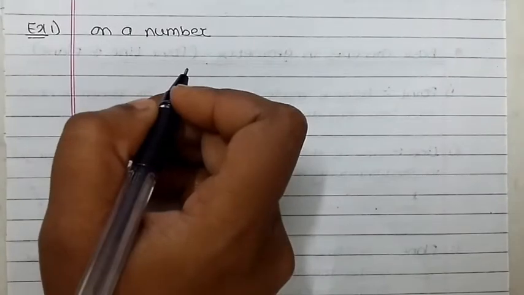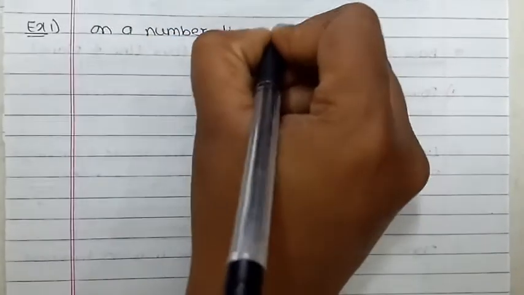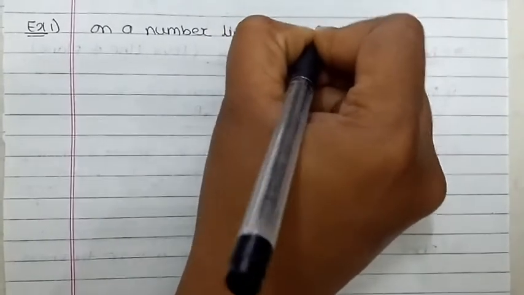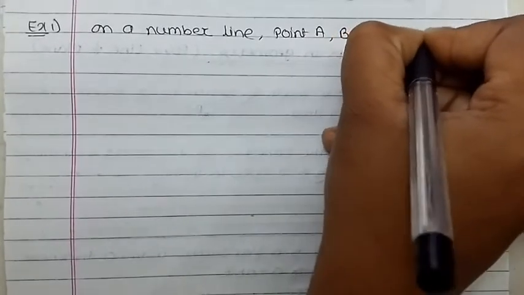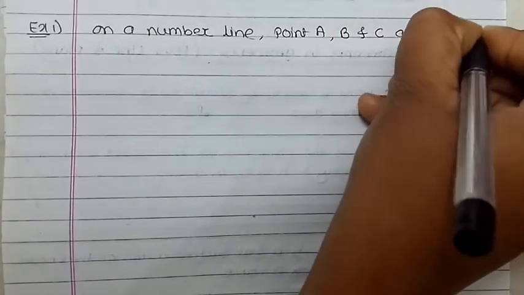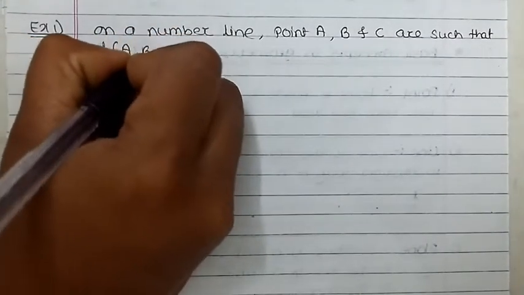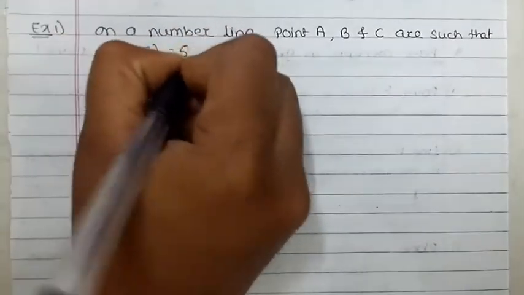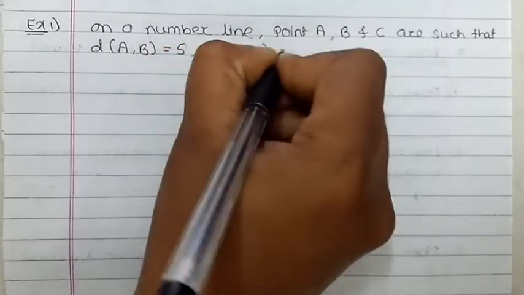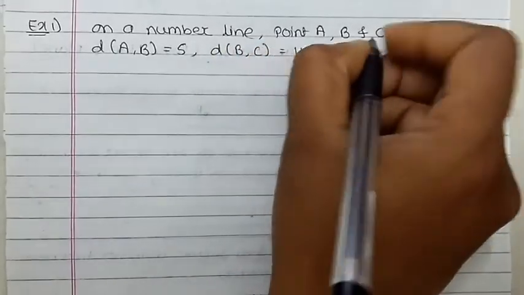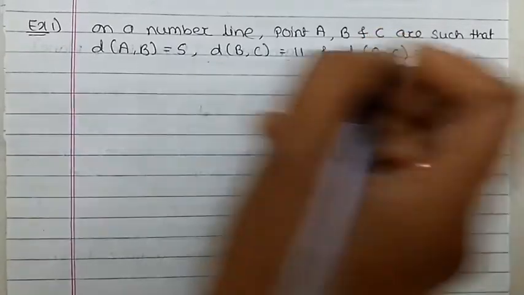First example. On a number line, points A, B and C are such that distance between A, B is 5, distance between B, C is 11, and distance between A, C is 6.